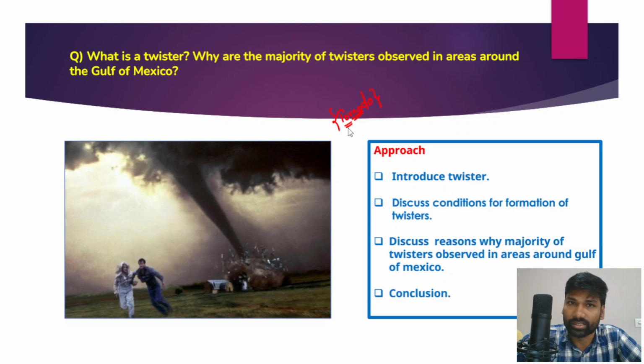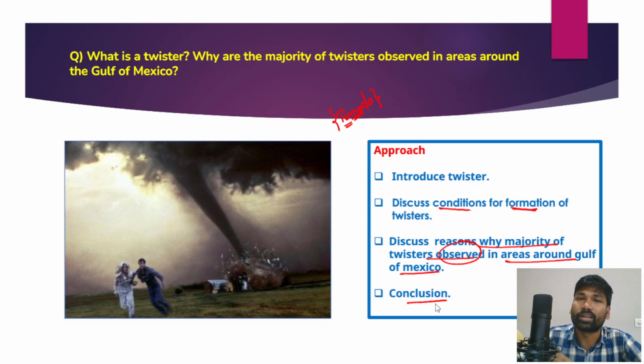You have to write what these twisters are in the introduction itself, and then you have to discuss the conditions which support the formation of twisters, and then discuss some reasons why the majority of these twisters are observed in the areas around the Gulf of Mexico, and ultimately you have to conclude this answer. So this is how you could have a proper structure of the answer, a proper framework for this particular question.